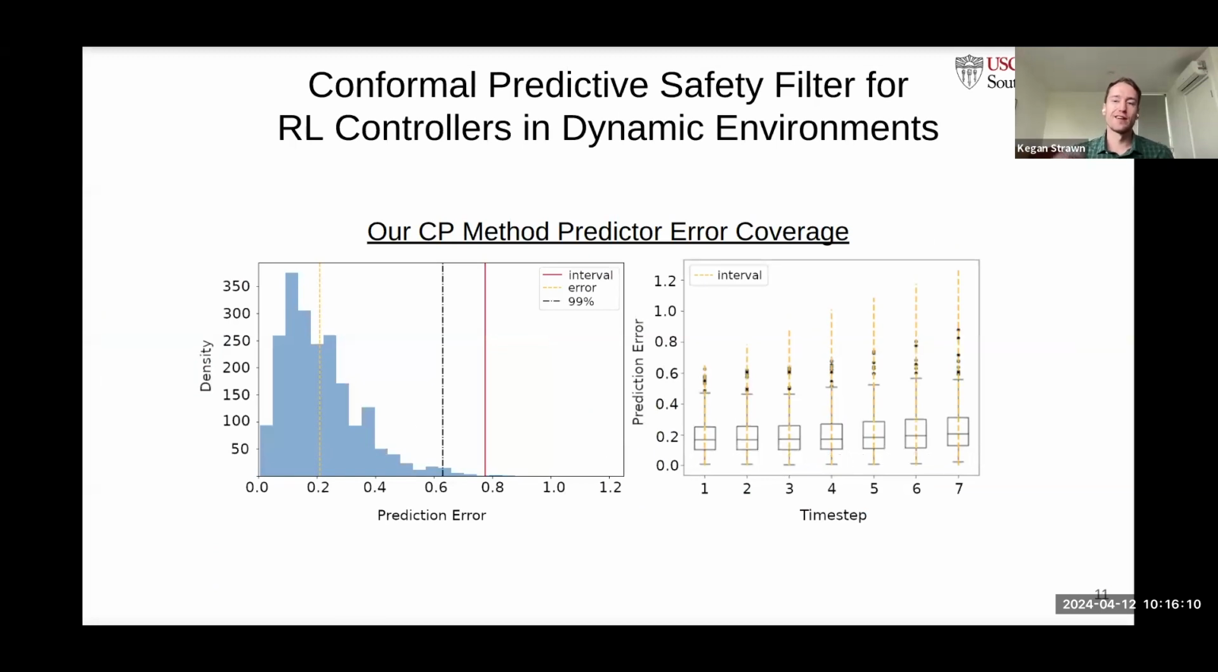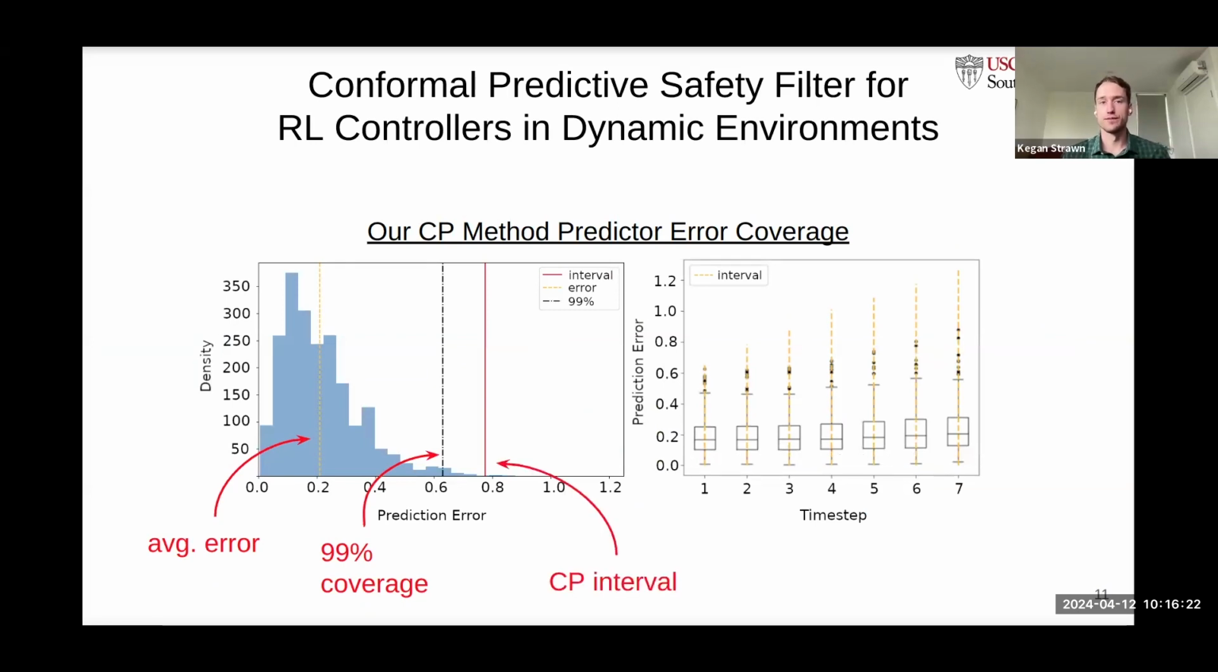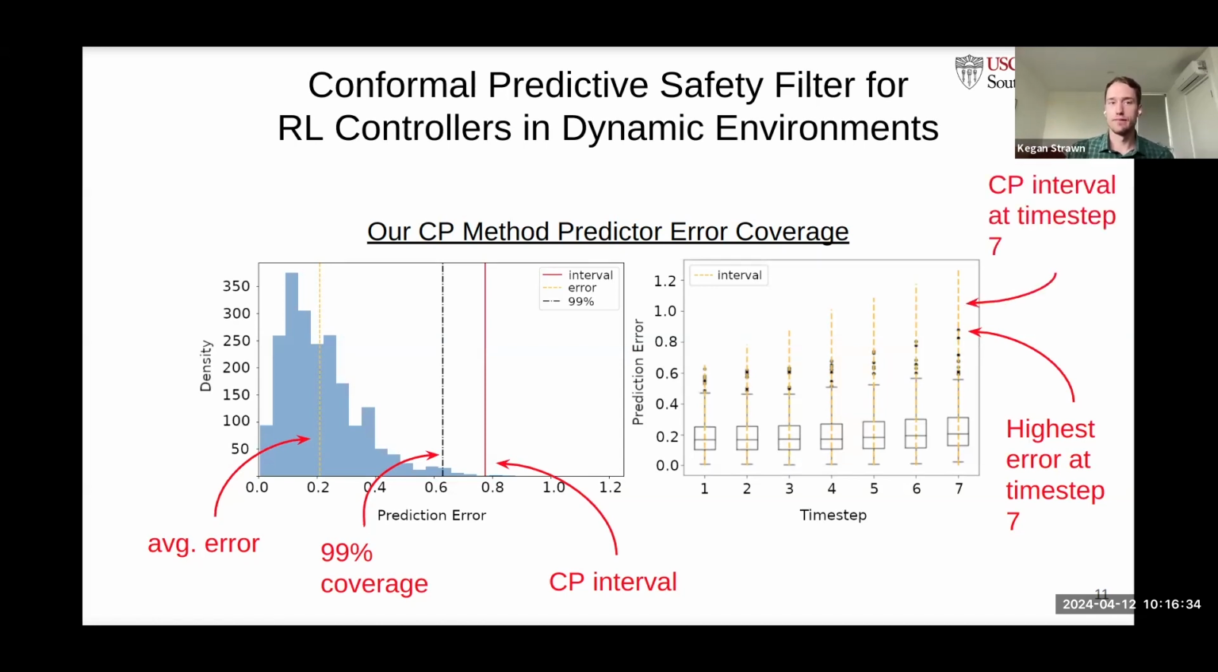We can verify that our conformal prediction is working by looking at the error coverage. We can see the average error here is around 0.2, which is less than 99% of our given safety levels specified by the user, which are both contained by our conformal prediction interval just below 0.8. We can see on the right side that across time steps, the highest error, or the black dot, is contained by the yellow line, our conformal prediction interval at each time step.